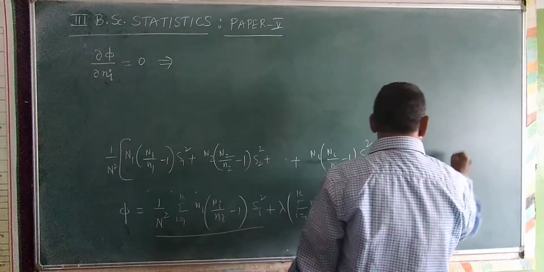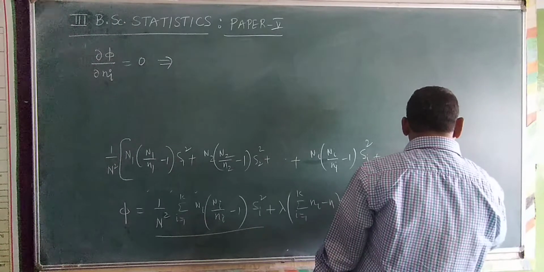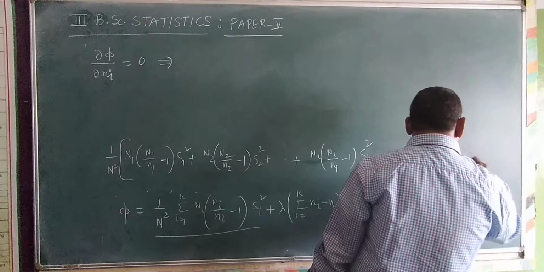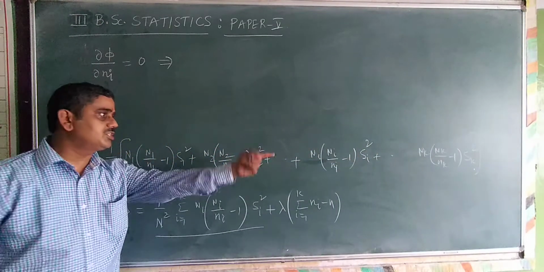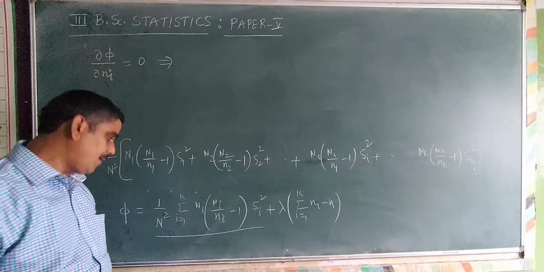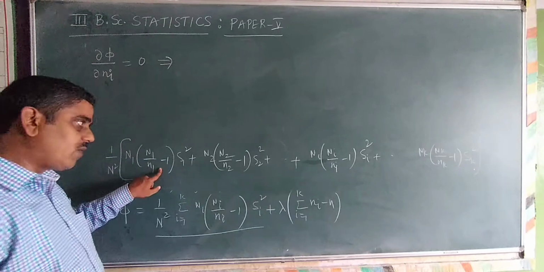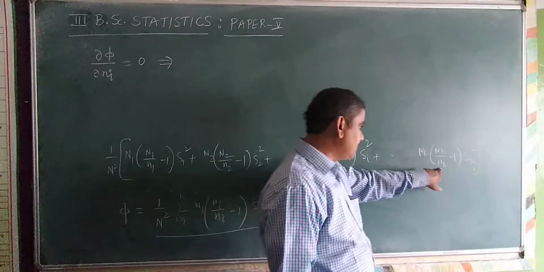Plus and so on, the kth term: Nk multiplied by Nk by small nk minus 1 into sk square. So this is the summation value. If you apply summation i is equal to 1 to k, when I substitute i is equal to 1, this is the term, 2, this is the term, plus and so on, i, this is the term, k, this is the term.